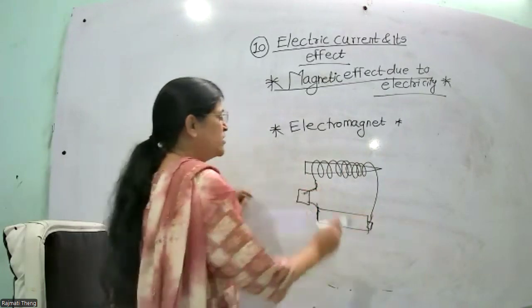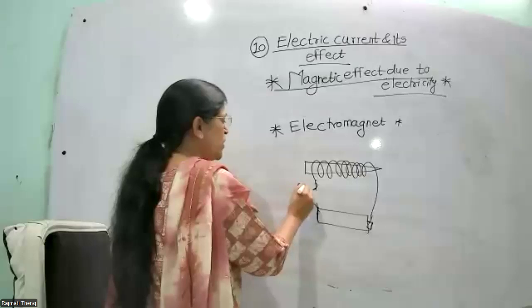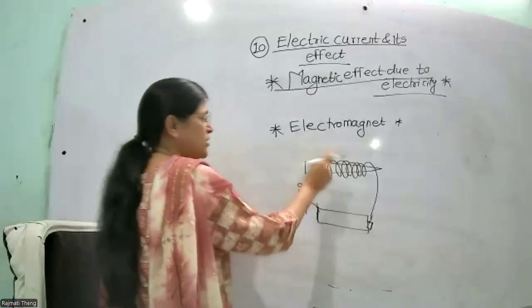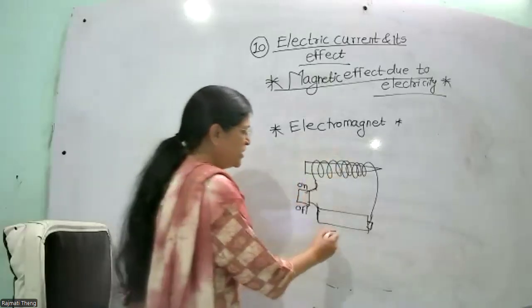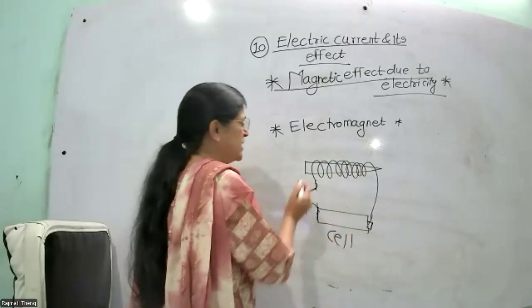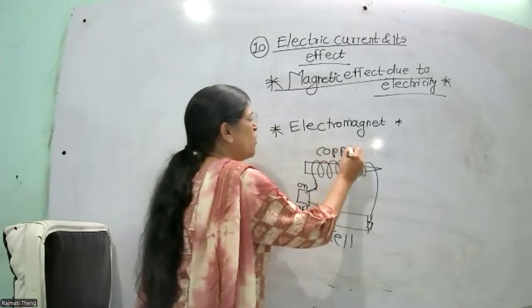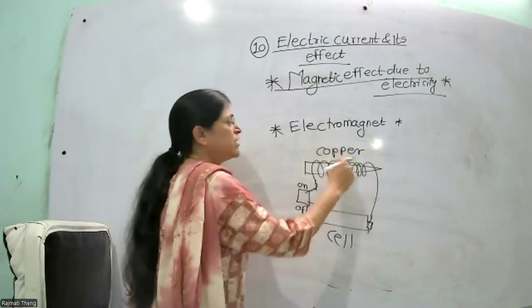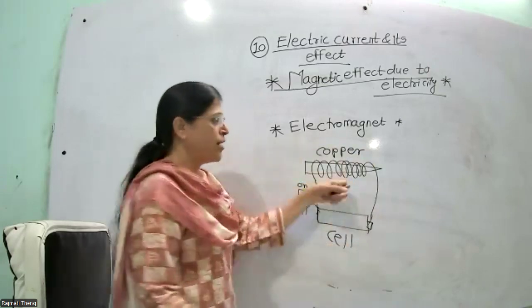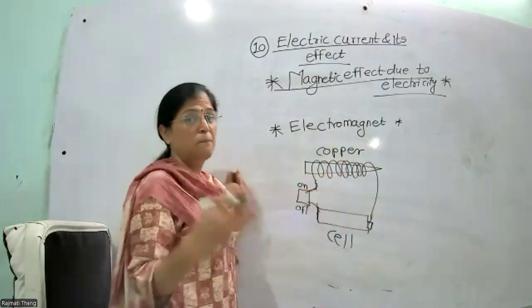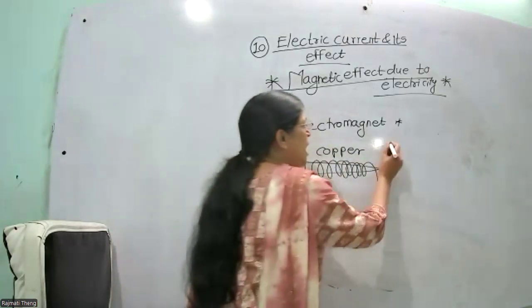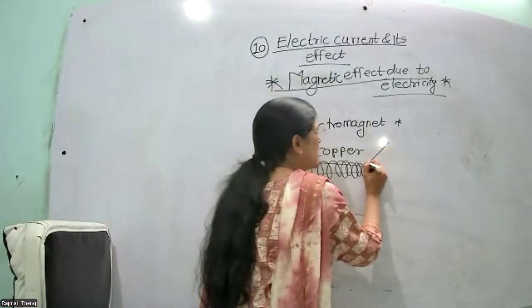So when we switch on, electric current passes from this cell, and through the copper wire that electric current flows. Now this copper wire behaves like a magnet and other nails are attracted.